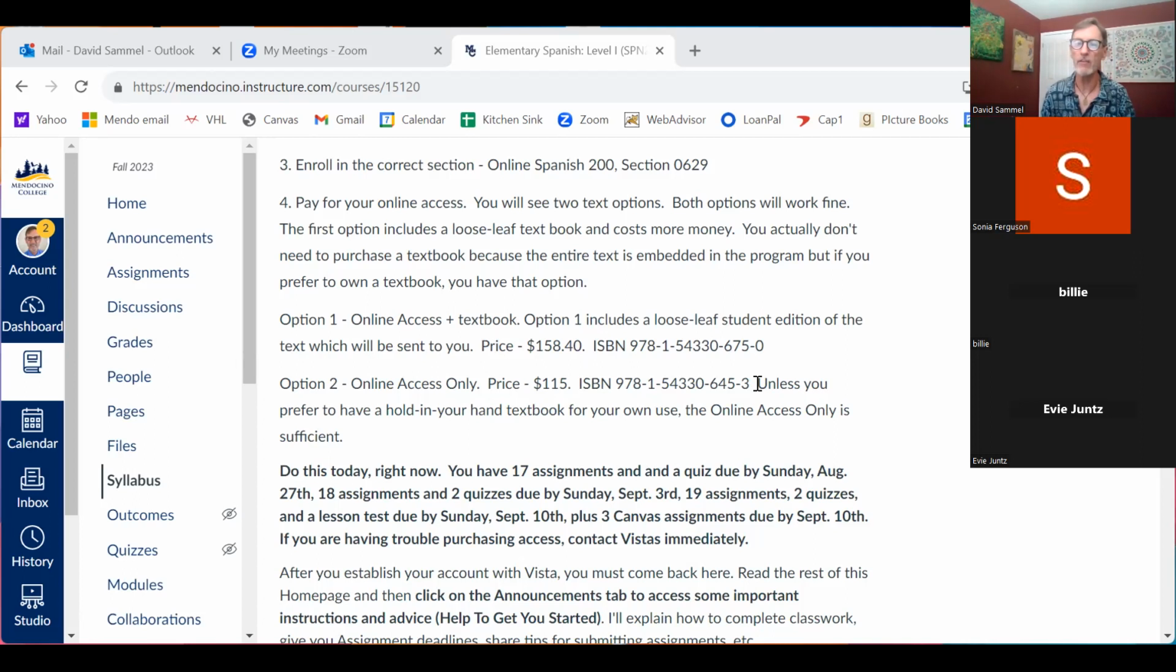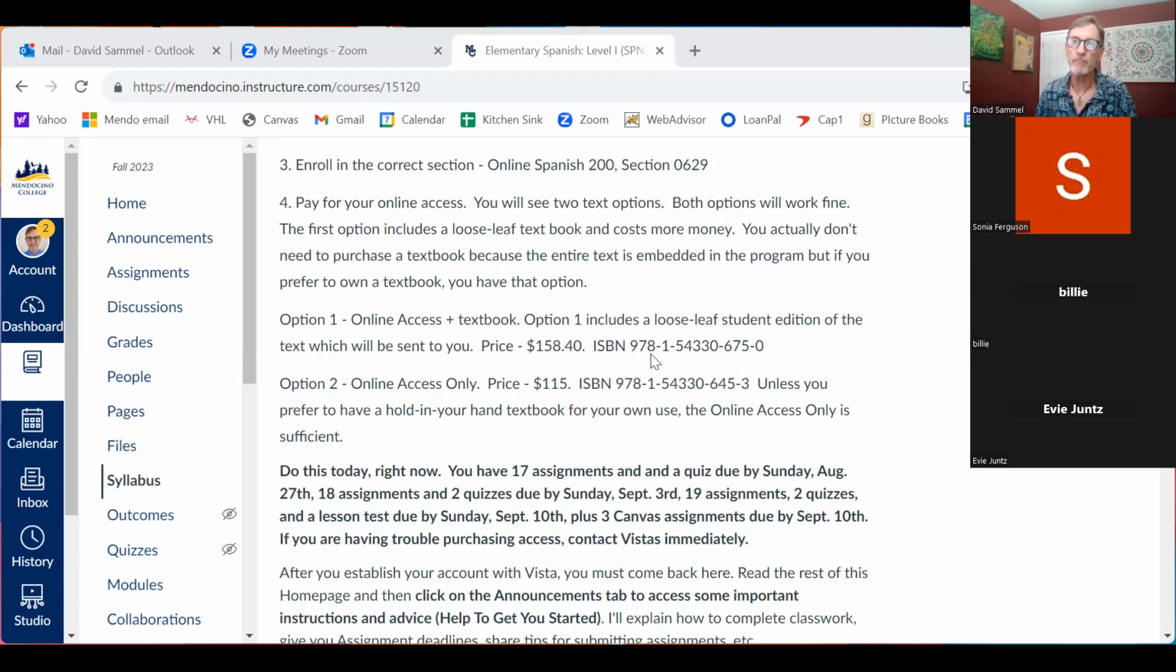Don't buy any other kind of access. You can find things online. Maybe there's a $25 access somewhere. Well, I don't know if it's 25, but it's not going to give you the materials that you need to complete this course. So make sure you get one of these two. And here's the ISBN if you need it.